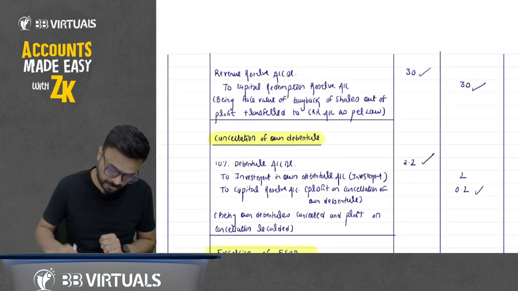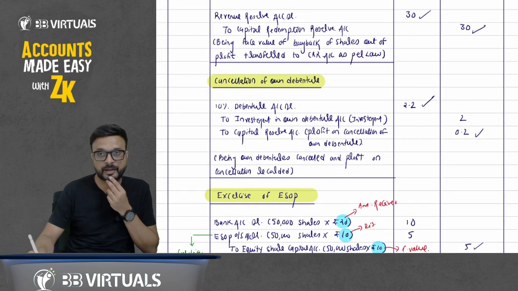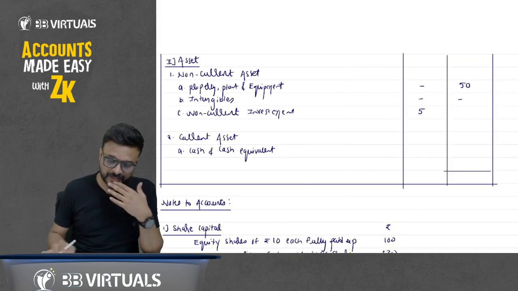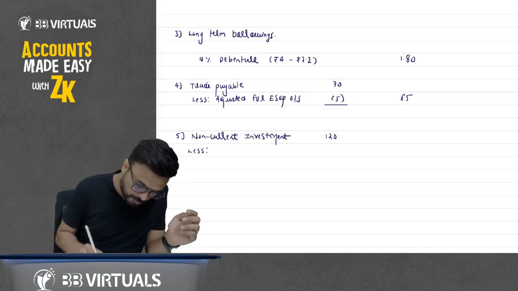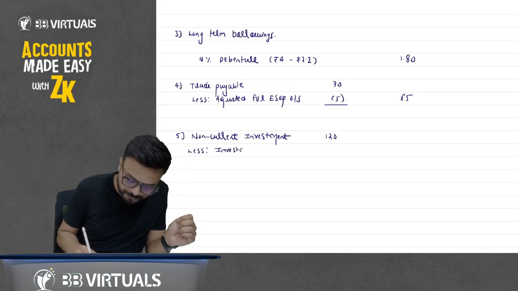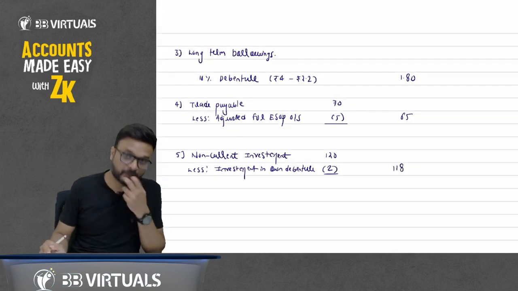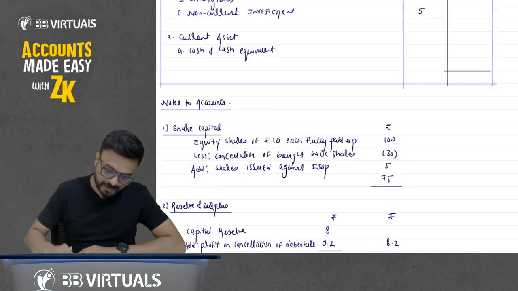Wait, just one minute. Non-current investment cancellation. We have credited, not debited. Credited here by 2. We have cancelled it against the debenture, that is 2. So an asset is a debit balance, we have credited it, so we will deduct it. So less: investment in own debenture 2. So in the outer column it will come 118. Write down this 118 in the balance sheet.